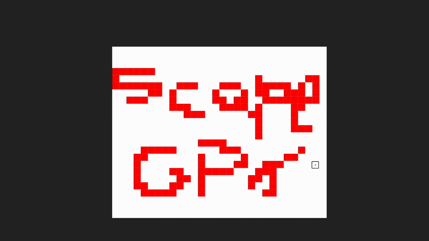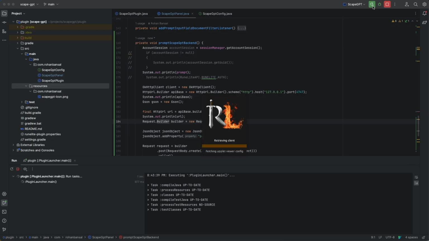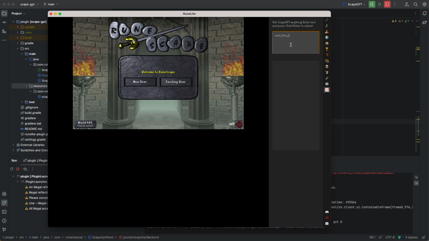So before long, I got a pretty simple UI spun up, and then I made this janky placeholder logo for ScapeGPT in Photoshop and got that janky logo to show up in the sidebar on my development version of RuneLite. I then spun up a local version of Flask to make sure it was possible to even do HTTP requests from within RuneLite, and it was.